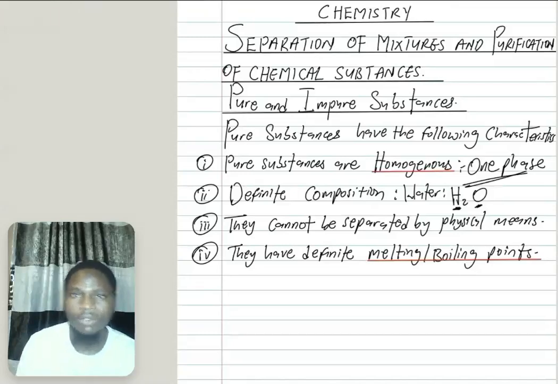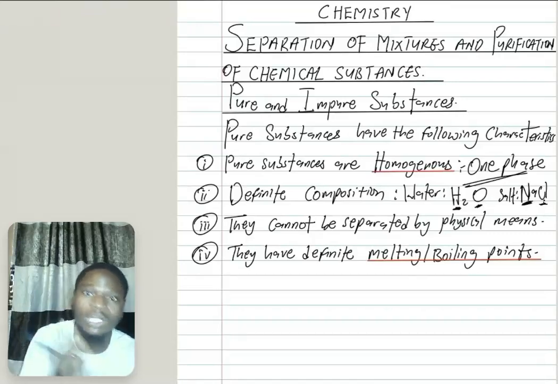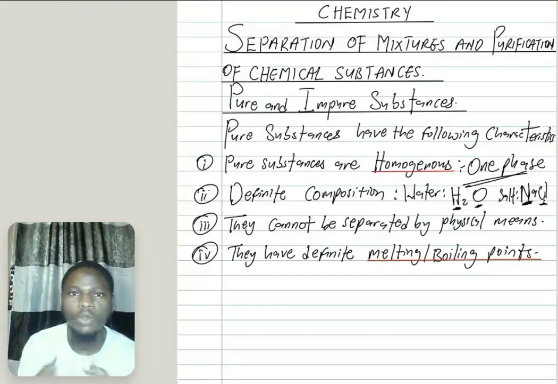For example, if you look at your table salt, sodium chloride, the formula is NaCl. One atom of sodium, one atom of chlorine. It is fixed that way. There's no way these numbers will change. So the compositions are fixed that way. A substance with definite composition is also a pure substance.